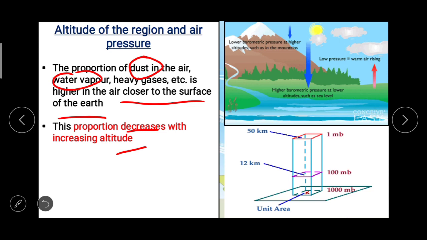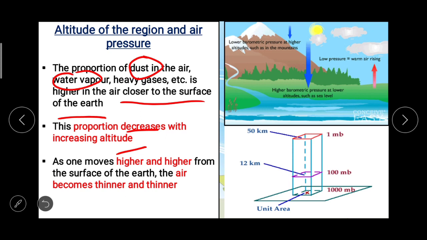And that is why it is proportional to increasing altitude. As one moves higher and higher from the surface of the earth, the air becomes thinner and thinner. Now why it happens? Because if one moves higher and higher, the proportion of dust, proportion of water vapor and proportion of heavy gases reduced or decreases, and that is why it is thinner and thinner if one moves higher and higher.